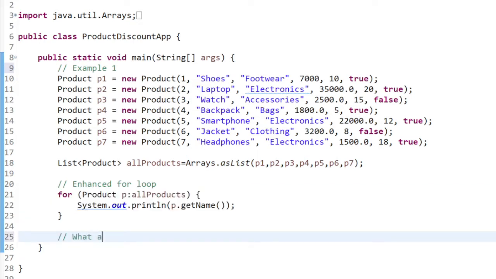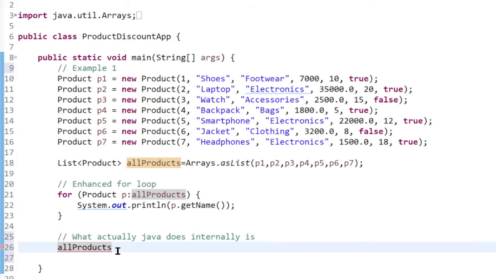What Java does internally is, from the array list, it calls the iterator method, and this gives an iterator object, an Iterator of Product.